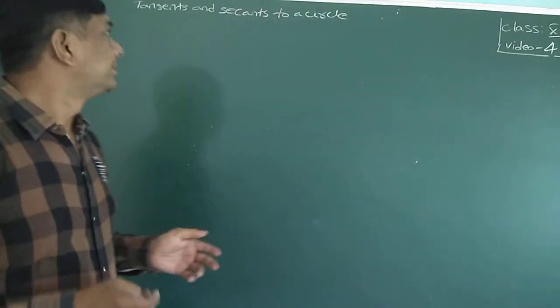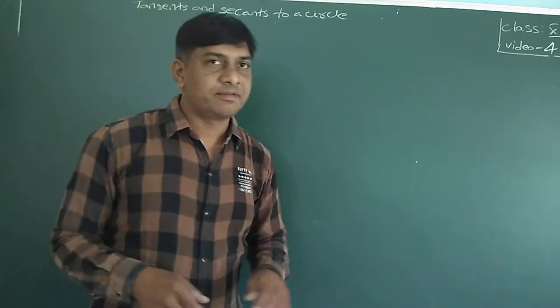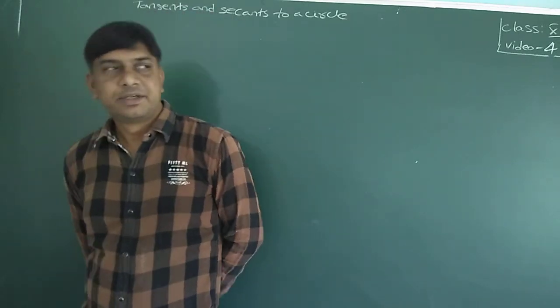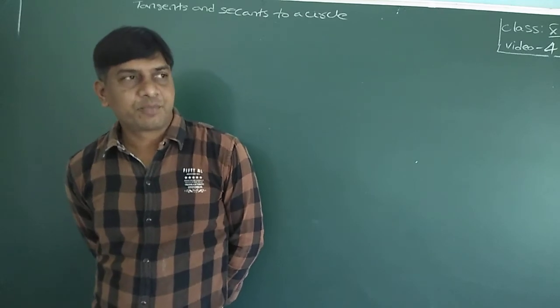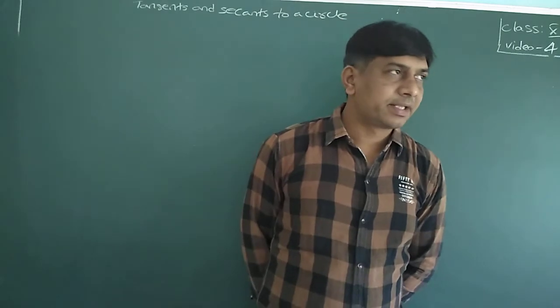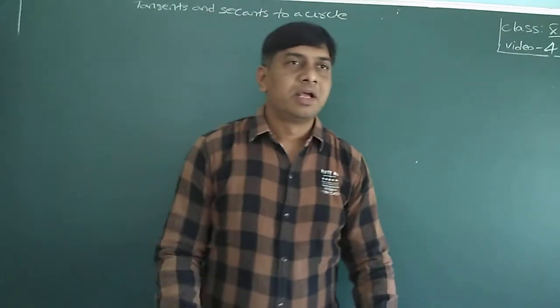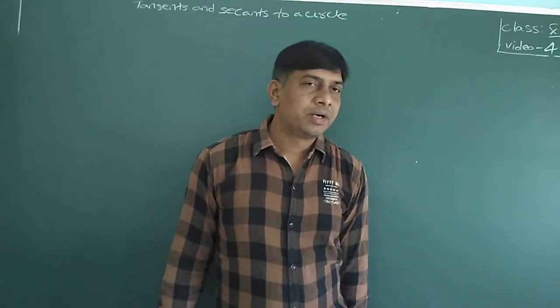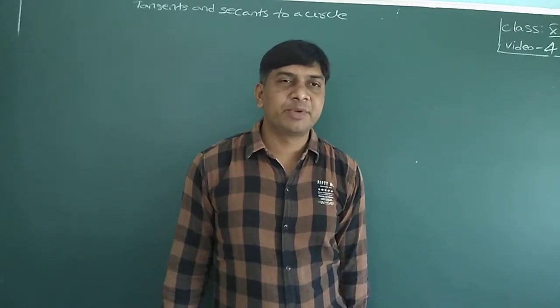So in last class we discussed the introduction of tangents and secants to a circle. Few points I gave and some definitions also discussed. A theorem was explained. It is not necessarily important to prove the theorem, but the statement of the theorem is very important.